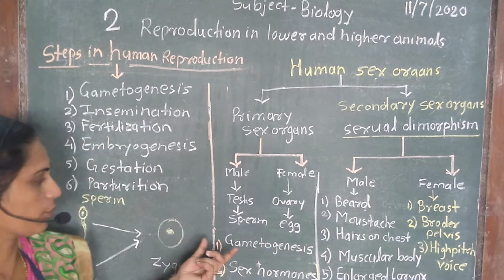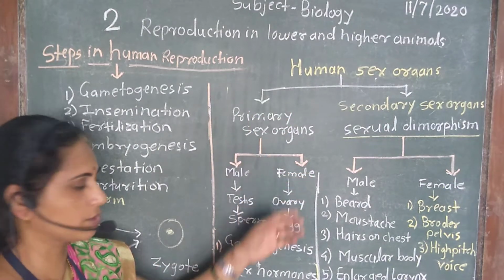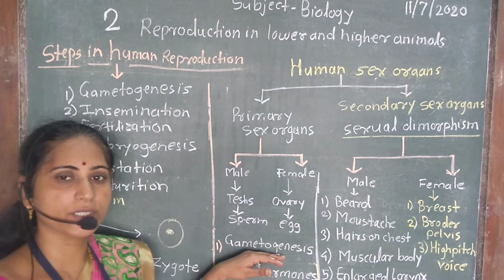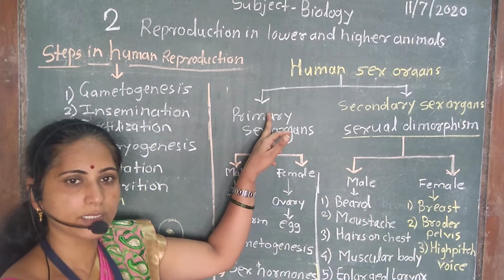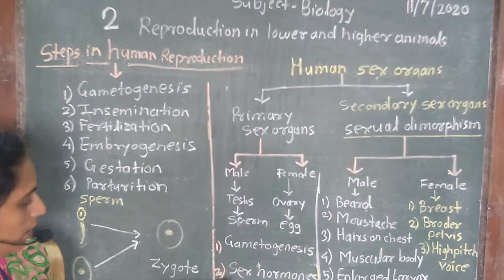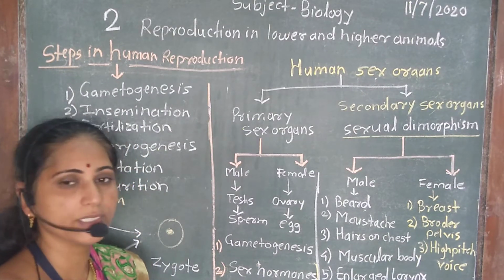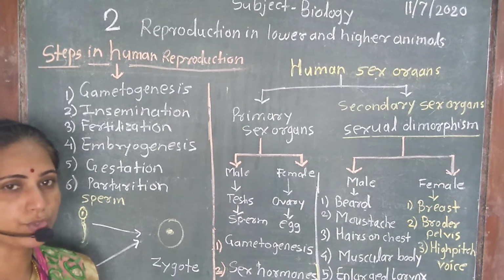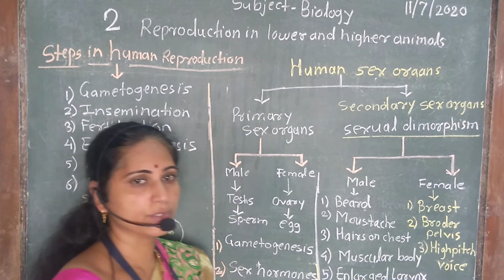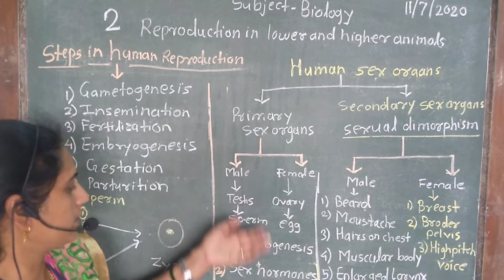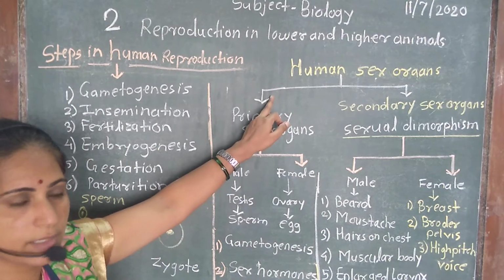This gamete formation occurs by the primary sex organs. So this phenomenon is called gametogenesis. It is the primary function of these sex organs. Then the second function is synthesis of sex hormones. Which are the sex hormones? In case of male, these are androgens. In case of female, these are estrogen and progesterone. So synthesis of gametes and synthesis of hormones are the different functions of primary sex organs.